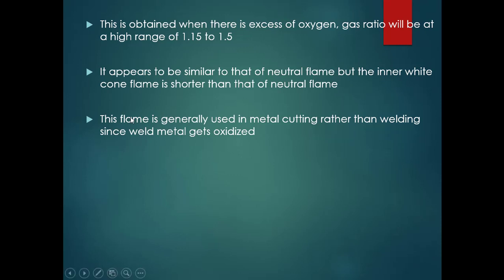That flux which is coated over that electrode will form a strong inert gaseous shield which will protect the molten weld pool from the entry of atmospheric gases like oxygen and nitrogen.